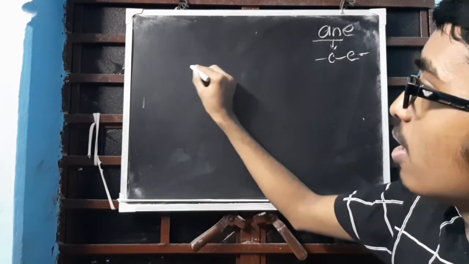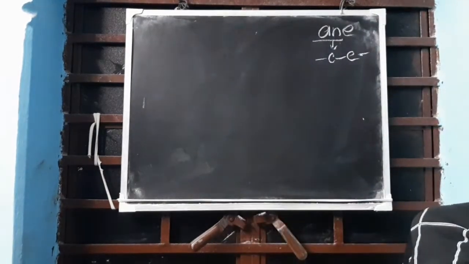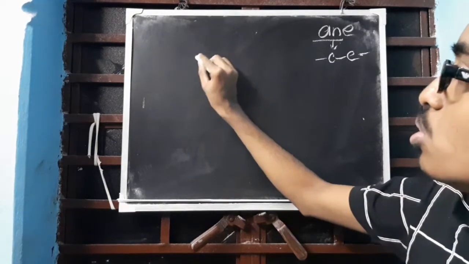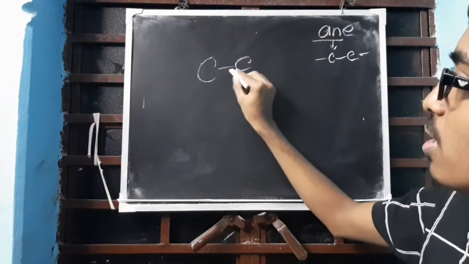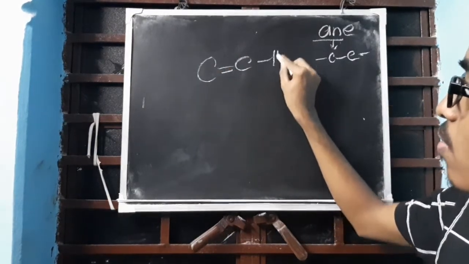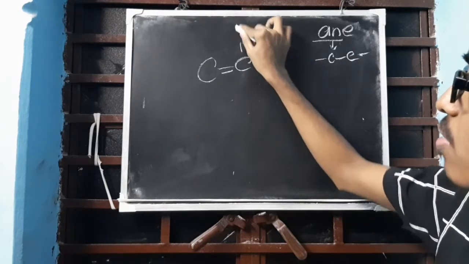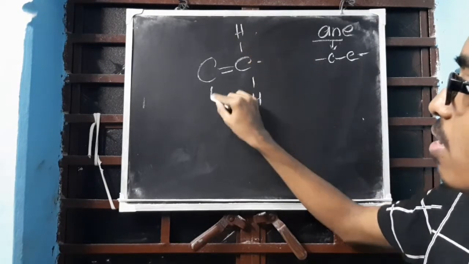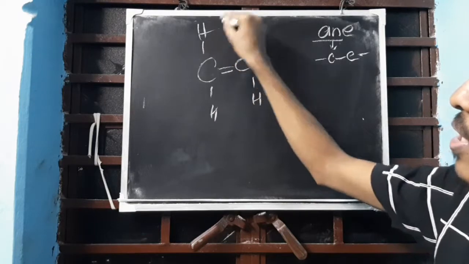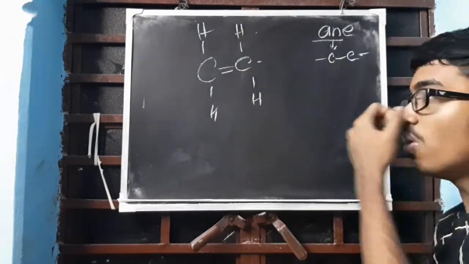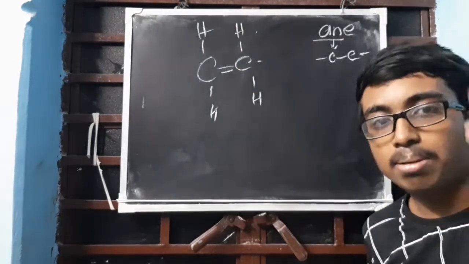Now the next one was C2H4, if you remember. C2H4 was two carbons with a double bond in between, one hydrogen over here, one over here, one over here, one here. Correct. This was C2H4. Now, is there a double bond? Yes, there is a double bond in between.